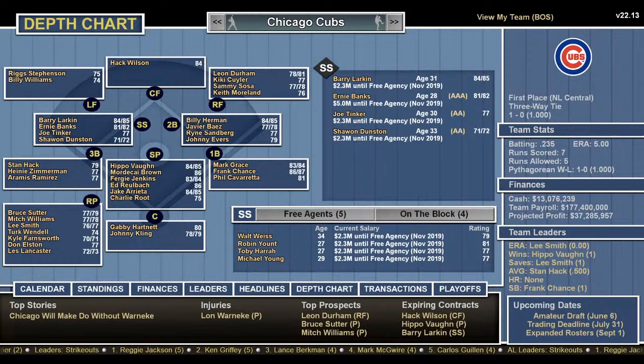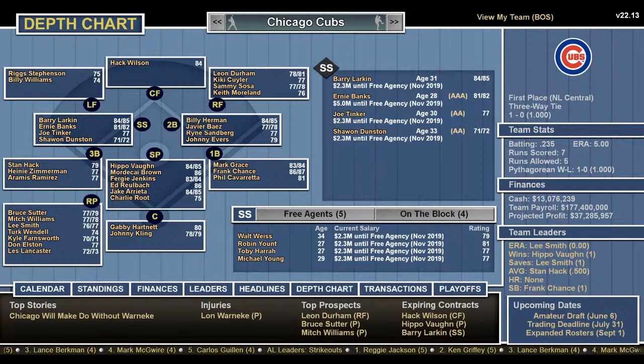All good choices. Shortstop, Barry Larkin, Ernie Banks, Joe Tinker, and Shawon Dunston. Third base, Stan Hack, Heinie Zimmerman, Aramis Ramirez. Top prospects, Leon Durham, Bruce Sutter, and Mitch Williams.